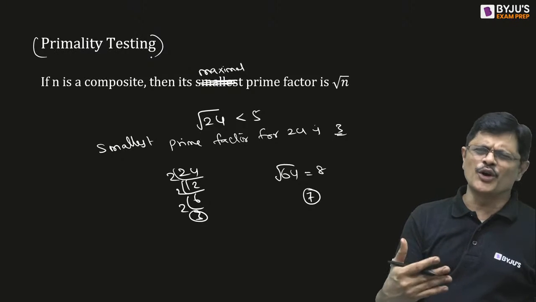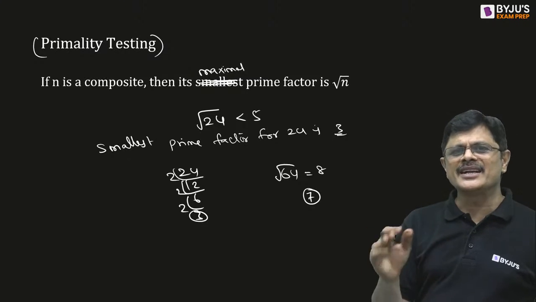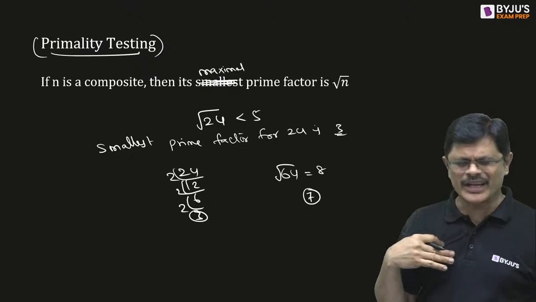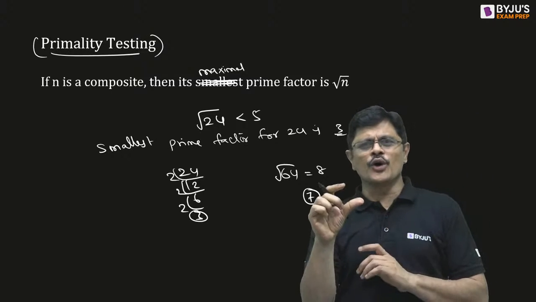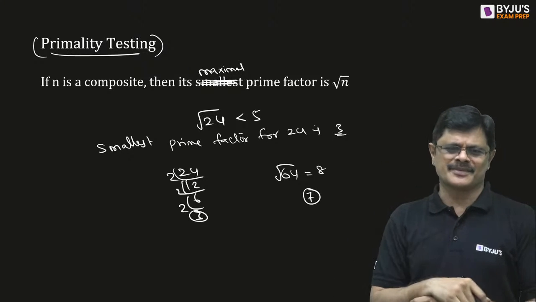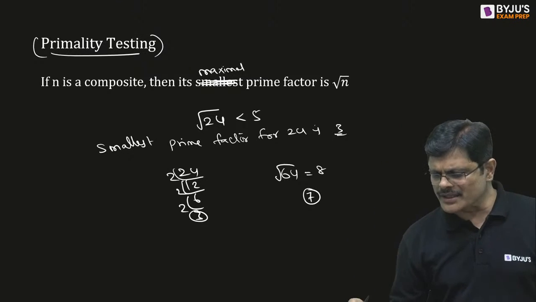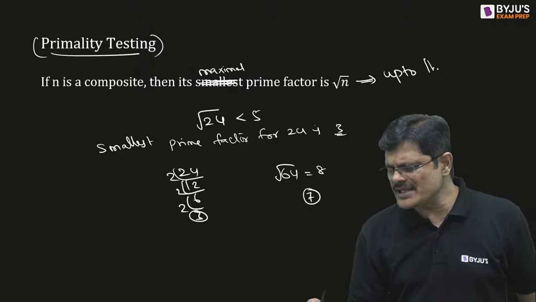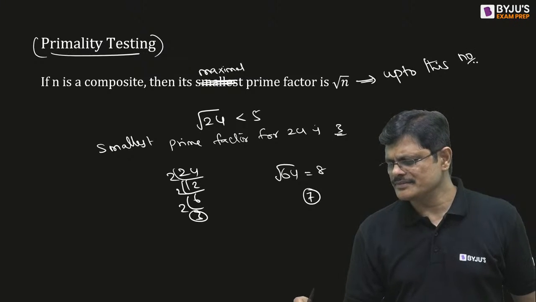Don't use it as a result. For primality testing that is used. So don't take it in a serious sense. Just to know up to what you have to check. For that you consider this. Up to this number we have to check.